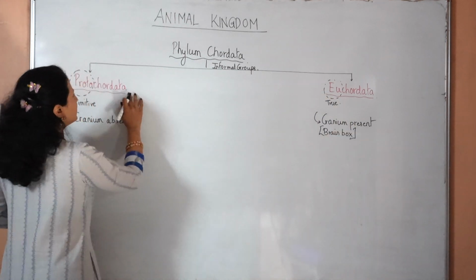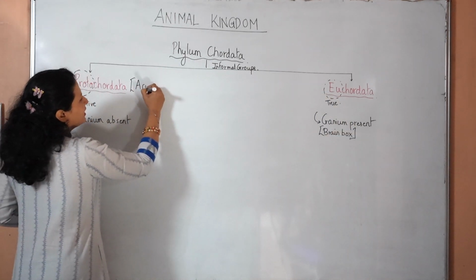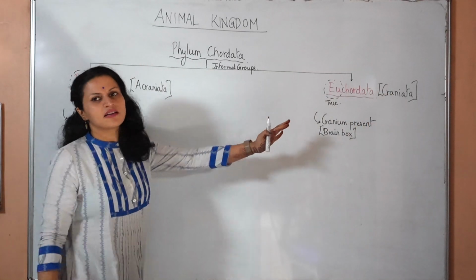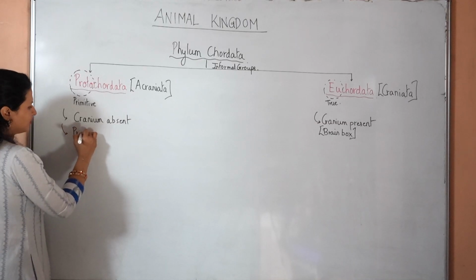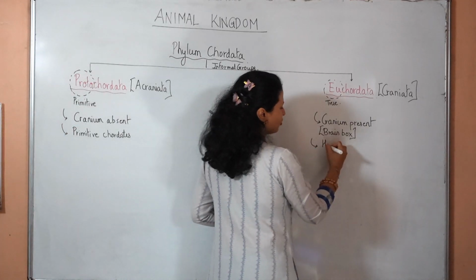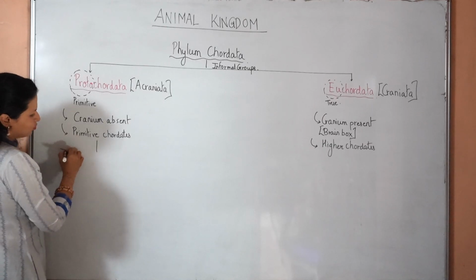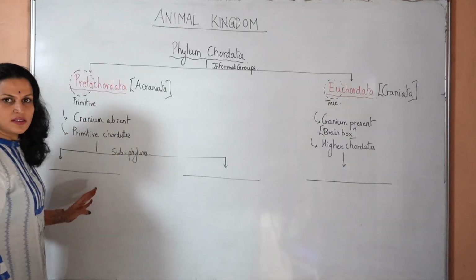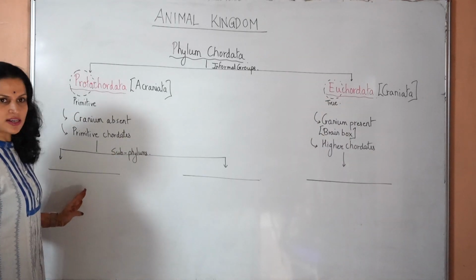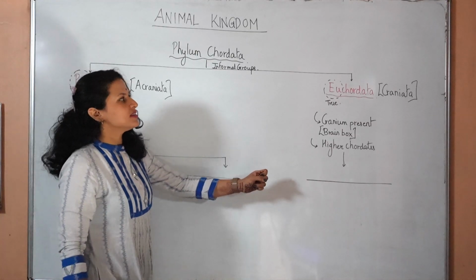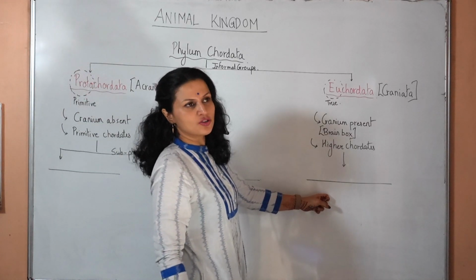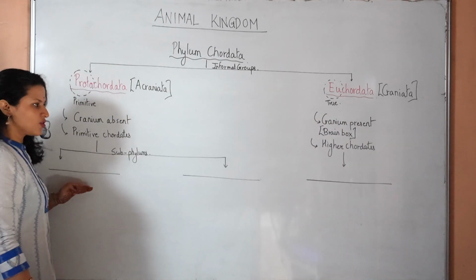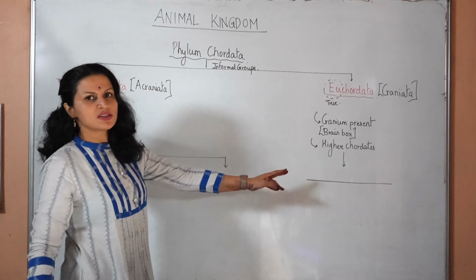As such, the protochordates are also called as acraniata and the euchordates are called as craniata. Acraniates and craniates. These are said to be the primitive chordates and the higher chordates. Protochordata has two subphyla and the euchordata has one subphylum under it. In these two subphyla under Protochordata, there is presence of the notochord, and in this subphylum under Euchordata, the notochord gets replaced with the vertebral column. So what is the status of notochord? There is the notochord, there is a notochord, and there is the notochord replaced by the vertebral column.